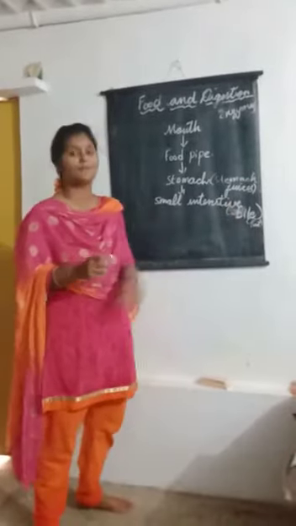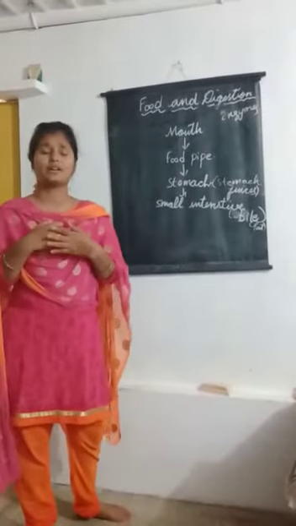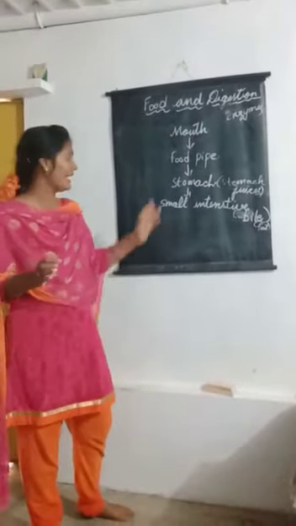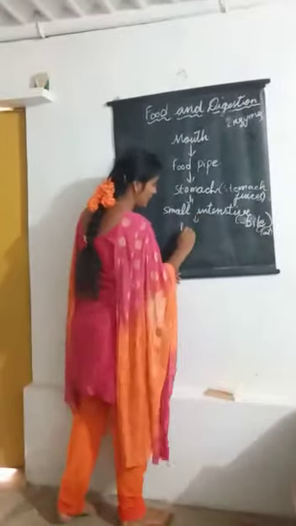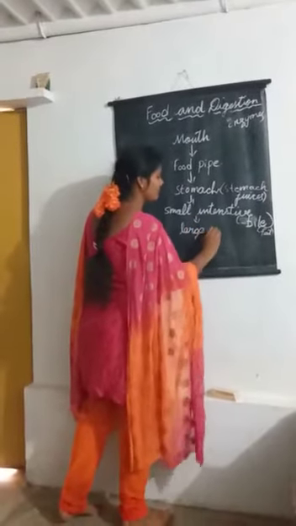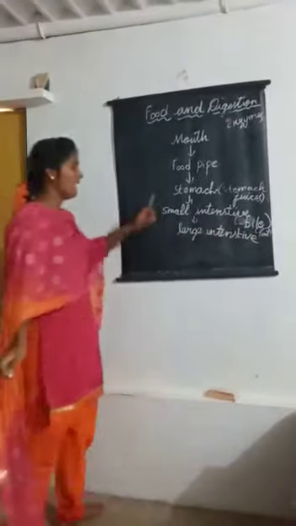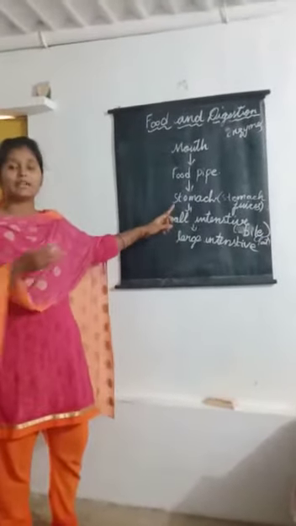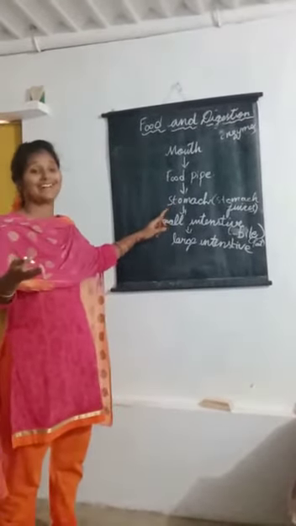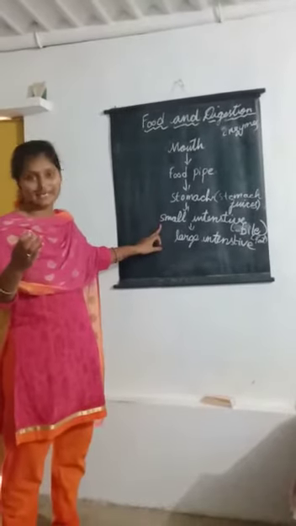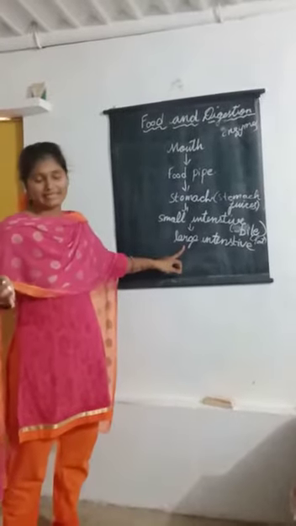So in the small intestine we are grinding the food, and the wastage of our body will go to the large intestine. In the small intestine, we take all the proteins, minerals and fat items. These all we separate in the small intestine, and next it goes to the large intestine.